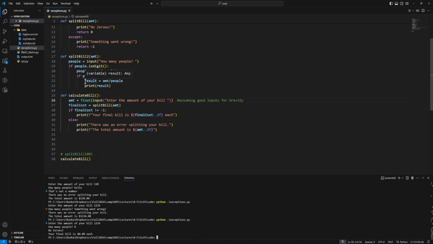So even though our code can reach all these different types of exceptions while it's inside the split bill function, the outside calling program can still operate normally, as long as all those errors are contained within the split bill function because of our try except exception handling. So sometimes you'll use exceptions, sometimes you'll use if statements.